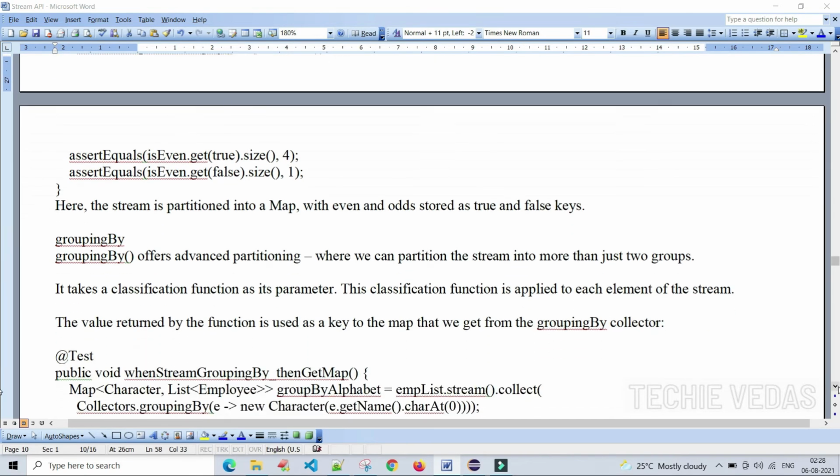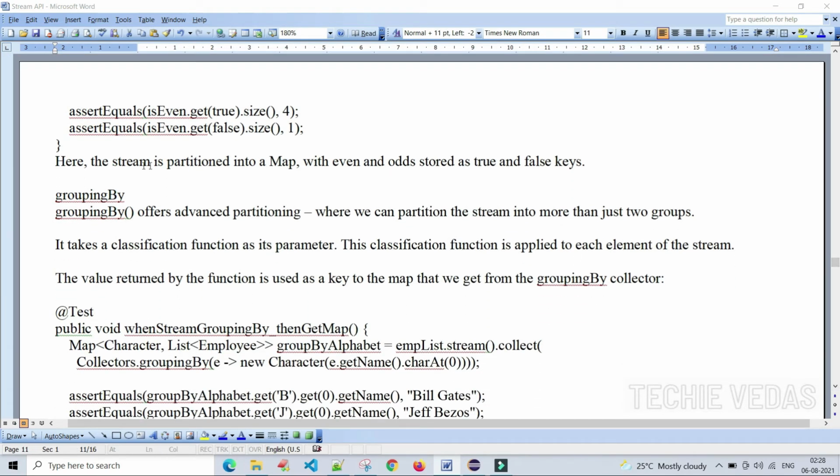You got it, right? Here the stream is partitioned into a map with evens and odds stored as true and false keys. Okay, next, grouping by. Based upon the name, we can sense what the use of the groupingBy method is.